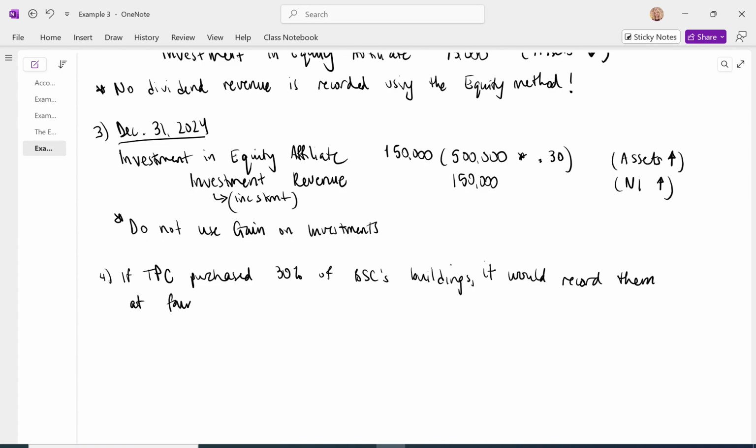We don't know exactly what that fair value is, but we know that the additional amount above fair value is 1 million, and we would depreciate the fair value over the estimated useful life of the buildings.